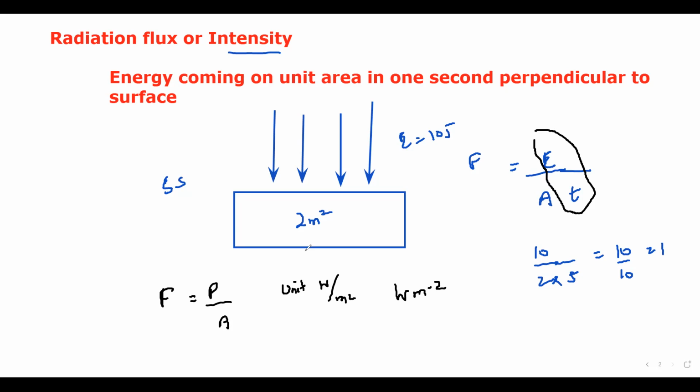If we want to calculate the radiation flux of a lamp or a bulb, because radiation flux is always calculated for area, let's say this is a bulb or a lamp, and I want to calculate the radiation flux at point P, or say a point A, and that point A is at a distance D. Here D is not a diameter, this is a distance.